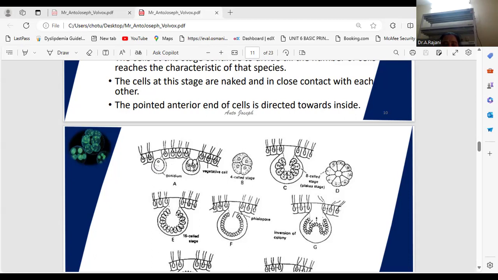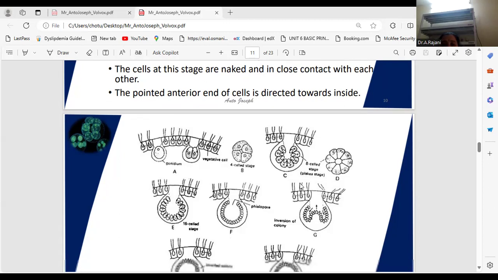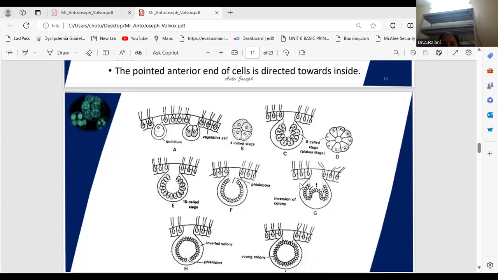First it divides into 2 cells, again into 4 cells, and then 8 cells. Finally, how many cells are formed? The 8-cell stage, which is called the Plakea stage. This is also an expected question: in which algae's asexual reproduction is the Plakea stage present? In Volvox asexual reproduction. After 3 longitudinal divisions the gonidia forms the 8-cell stage, which is called the